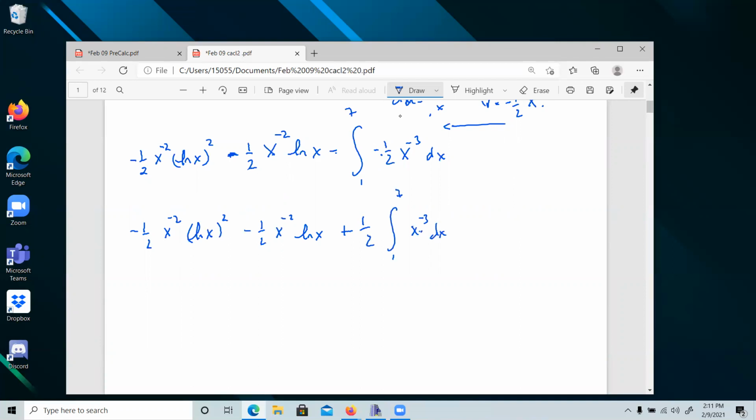Let's go ahead and integrate that. x to the negative 2, there's a minus 1 over 2 times 1 over 2. Okay, we have negative 1/2 x to the negative 2 natural log x squared minus 1/2 x to the negative 2 ln x, and then we have this business back here, and we're going from 1 to 7.